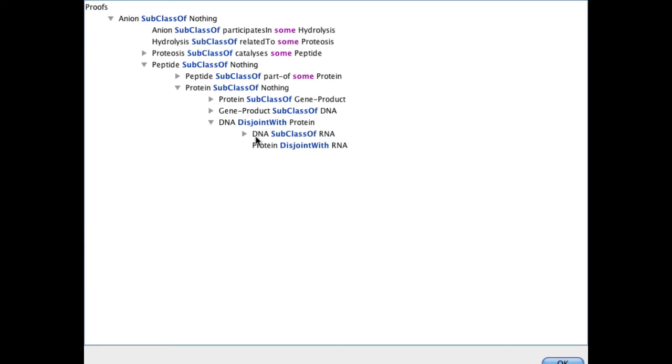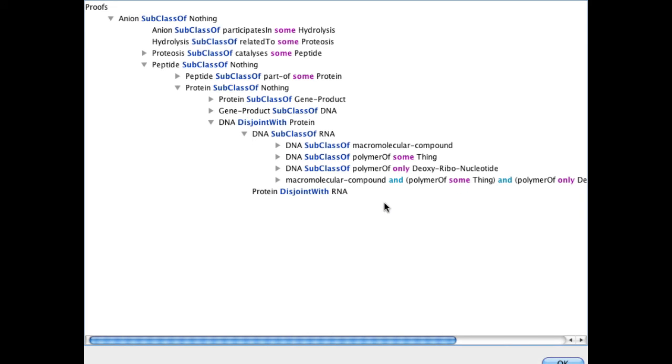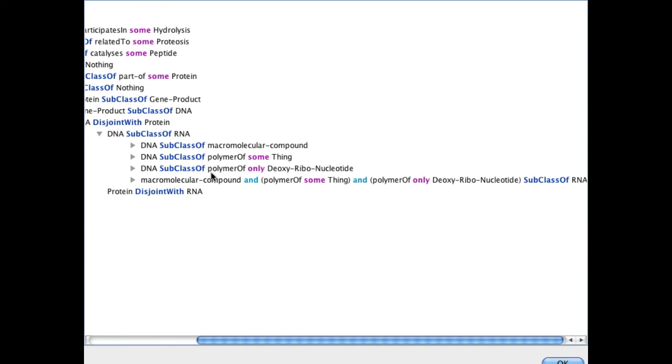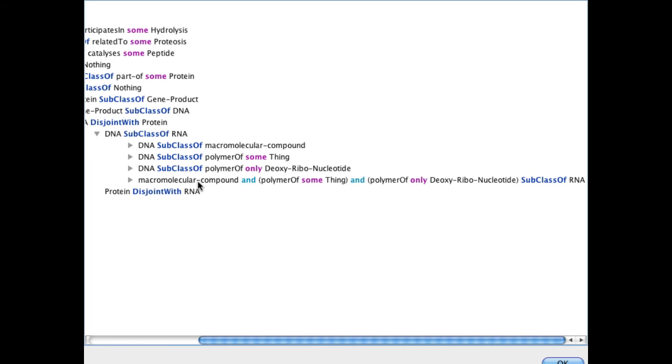Why is DNA disjoint with protein? Well, because we've asserted that protein is disjoint with RNA, and we entail that DNA is a subclass of RNA, so DNA must be disjoint with protein. Why is DNA a subclass of RNA? Well, if we look here, we see that DNA is a macromolecular compound. It's also a polymer of something, and it's also a polymer of deoxyribonucleotide. And basically, this entails here, through this axiom, macromolecular compound and polymer of something, and polymer of deoxyribonucleotide is a subclass of RNA.